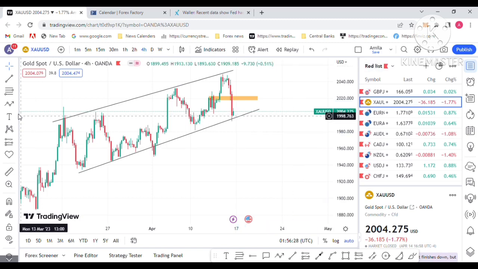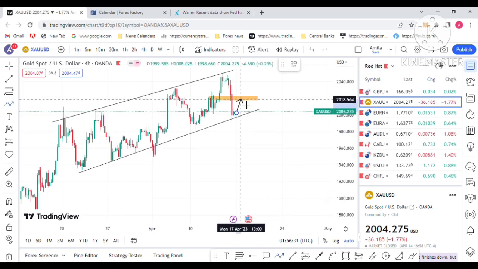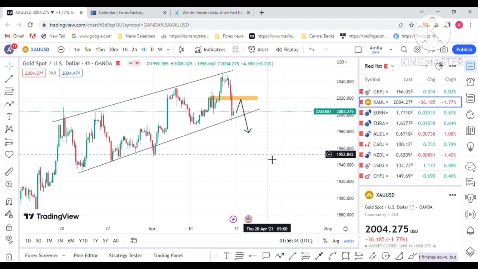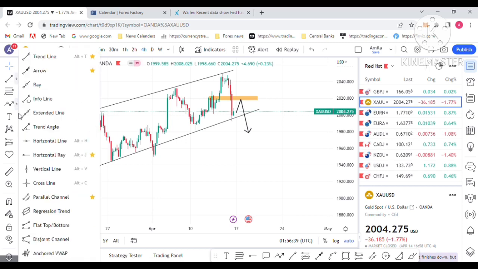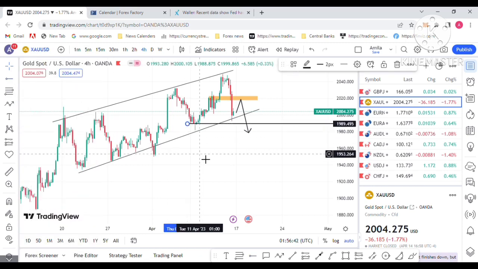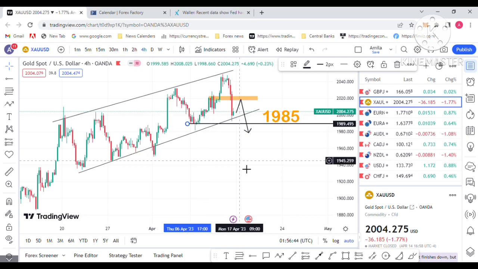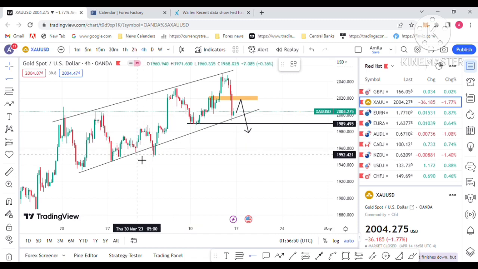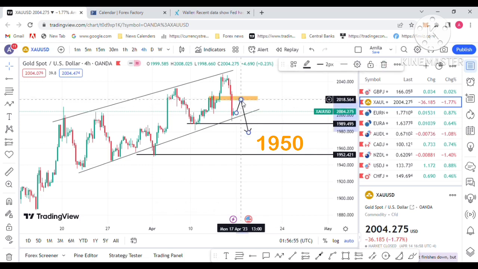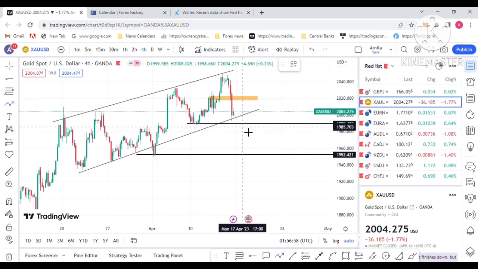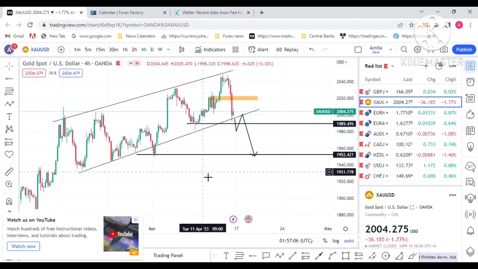I am forecasting gold's first target at 1985, the 1985-89 level, where gold should drop to. The second target is 1950, the next target for the gold drop. Gold should act like this: drop down, retest, and drop below the line.